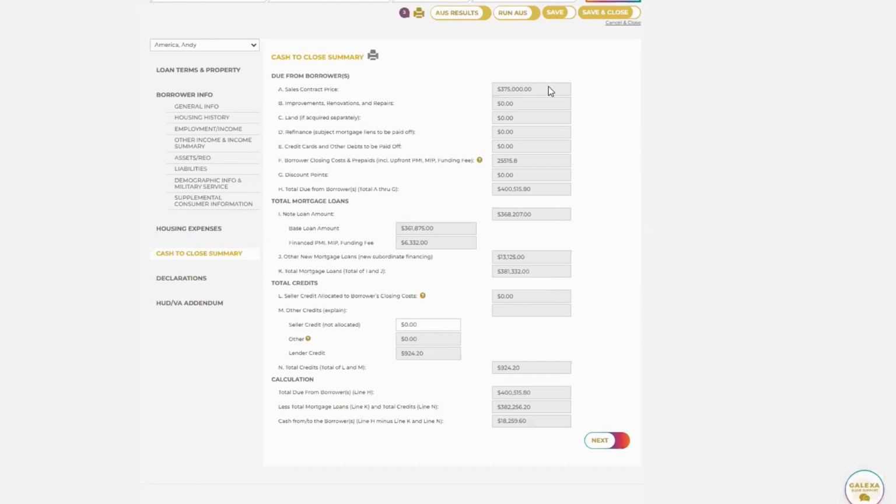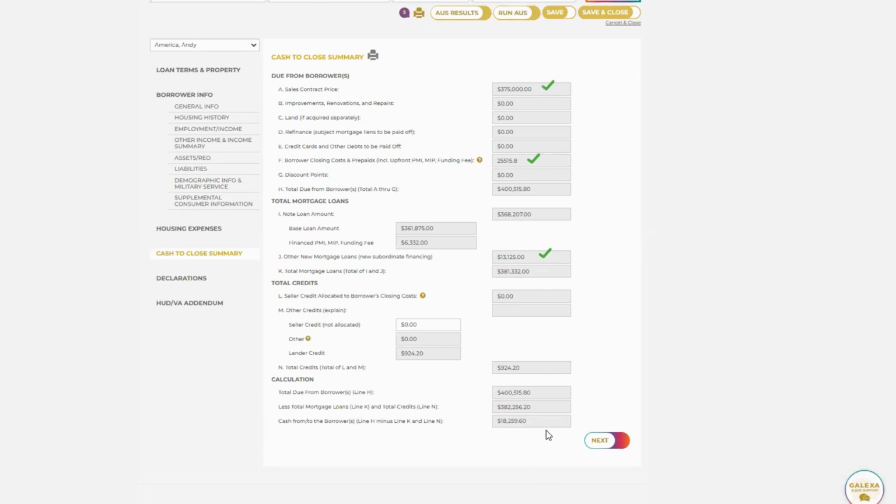First of all, here's our purchase price. This is the borrower's closing costs and prepaids. This is all the fees for the loan, and that's going to come from your fee screen. Then we have the secondary financing. This is your down payment assistance program amount that is going to be applied to the loan. So that is your secondary subordinate financing. As you can see, that is also applied to your cash to close summary.